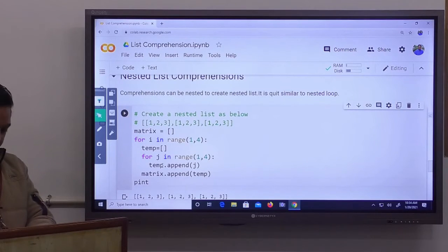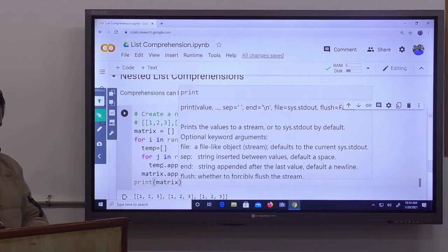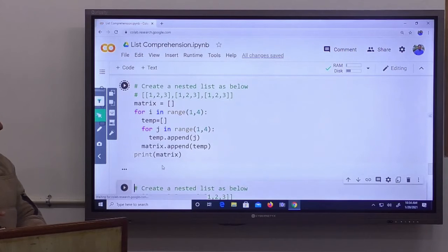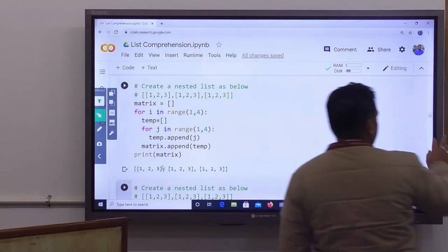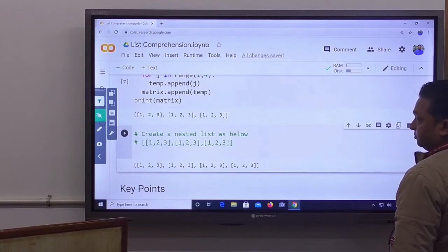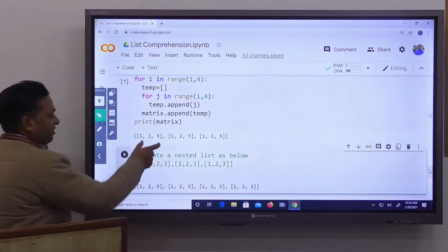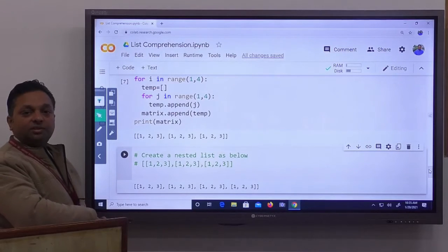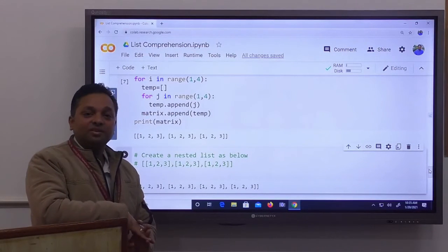That's it. Execute it. First print matrix and execute it. Let's see. It creates a list. It creates a list having lists as elements. The same task can be done by list comprehension also.